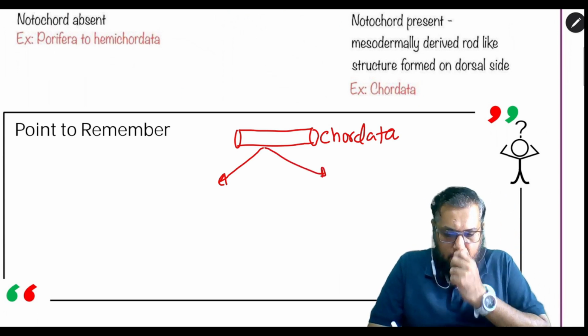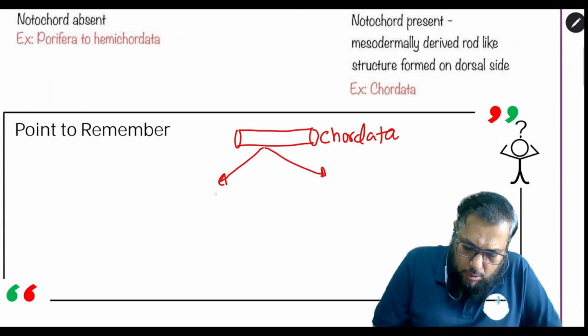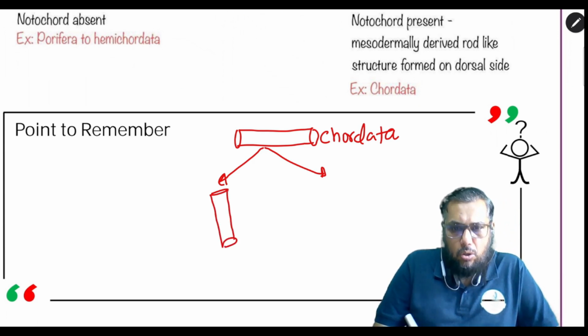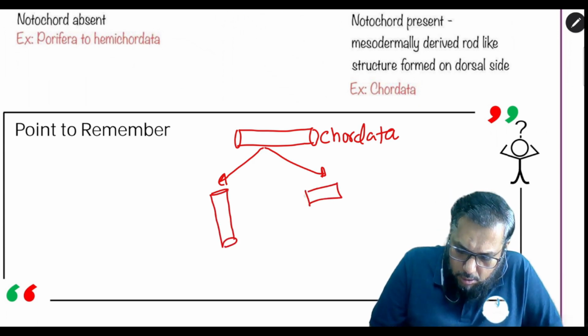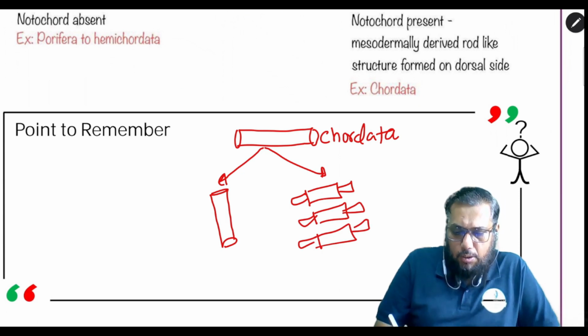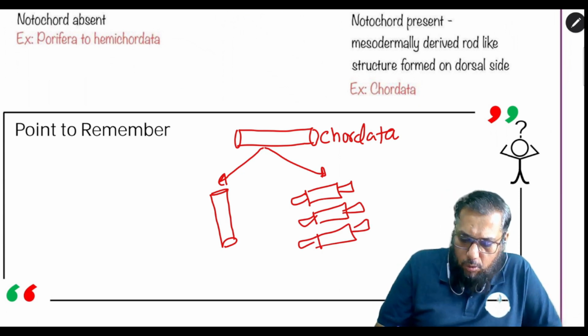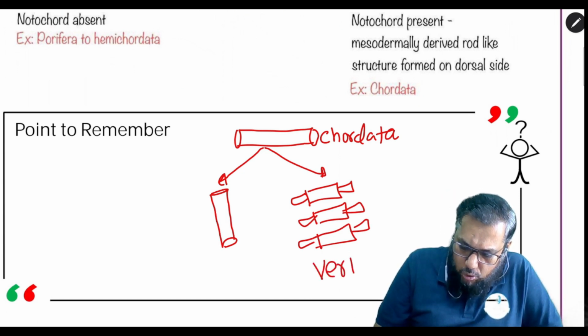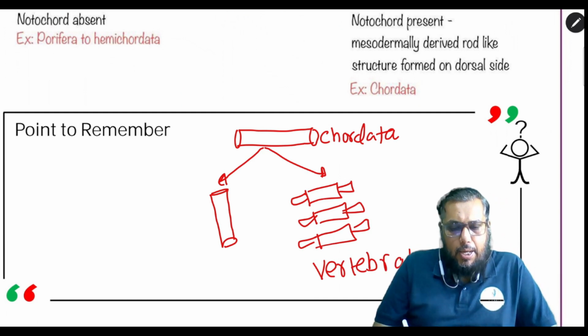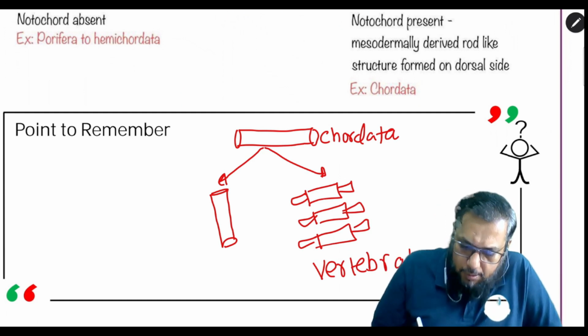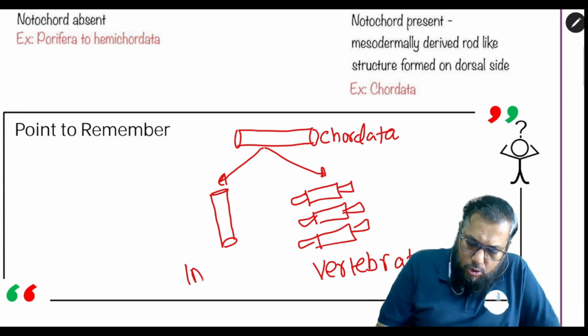But there are two possibilities now. The notochord remains as a notochord, or the notochord is replaced by a vertebral column. If the notochord gets replaced by a vertebral column, it is called chordata vertebrata. And if the notochord is not replaced by a vertebral column, it is chordate invertebrate.